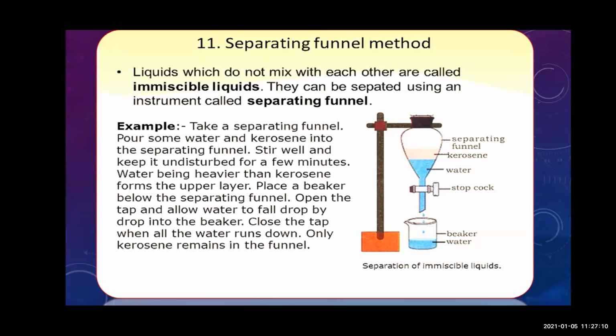In the first method, distillation, we have studied that liquids can be separated with the help of boiling point, and here we have studied that liquids can be separated when the two liquids are immiscible. When the two liquids are immiscible, means they are not mixed with each other, at that time we can use the separating funnel method. So this is the second method of how to separate a mixture.